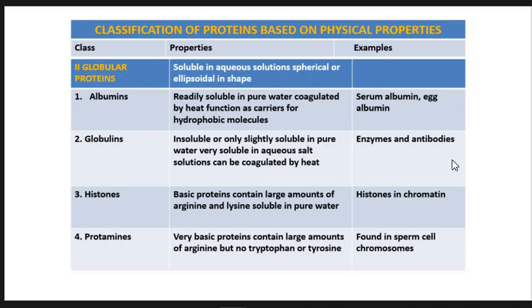Examples are enzymes and antibodies. Then we have histones. These are the basic proteins and contain large amounts of arginine and lysine and they are soluble in pure water. Histones are found in chromatin. Then we have protamines. Very basic proteins containing large amounts of arginine but no tryptophan or tyrosine, and these protamines are found in the sperm cells.